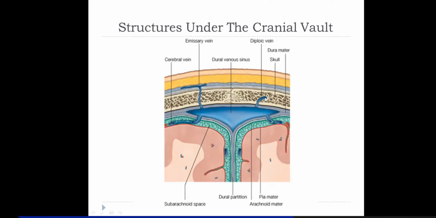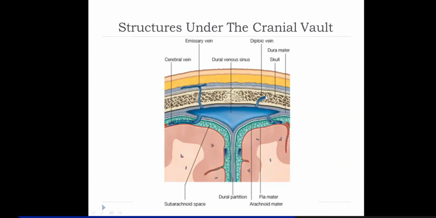Then what do diploic veins do? Remember, what was the purpose of emissary veins? They are actually valveless, and being valveless, it maintains the intracranial pressure. There is no unilateral direction in this, right? The blood can flow either way, inside to outside or outside to inside in the emissary veins, so you don't have a fixed direction of flow of blood in emissary veins.